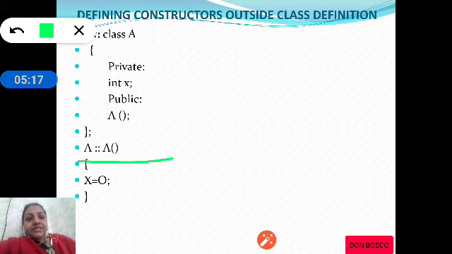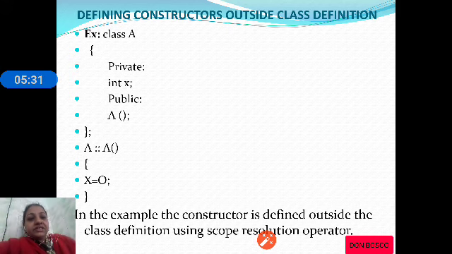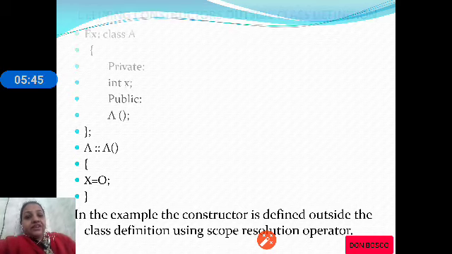In the previous example, the constructor definition was introduced within the class. Now we are defining the constructor outside the class. So in this example, the constructor is defined outside the class definition using the scope resolution operator. The scope resolution operator helps us to define the constructors outside the class definition.